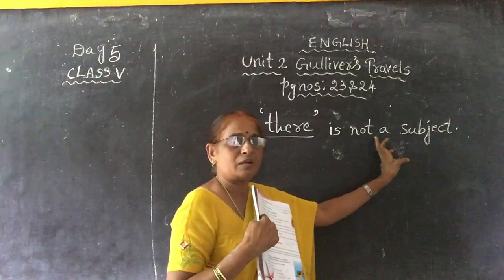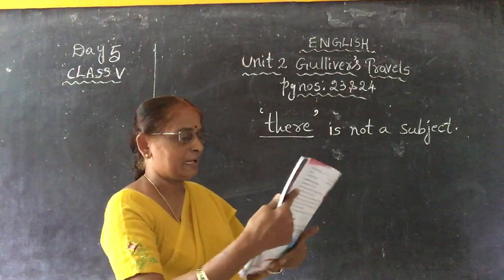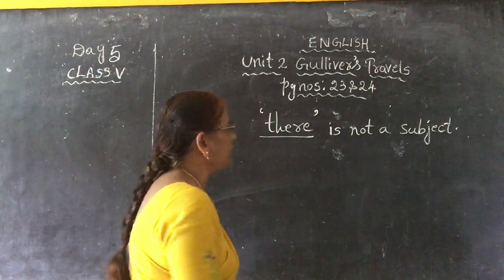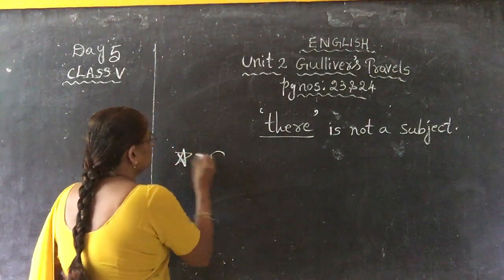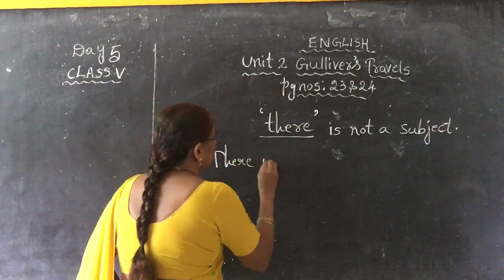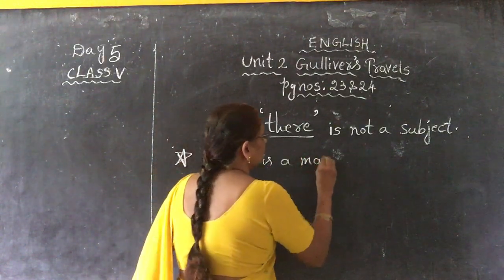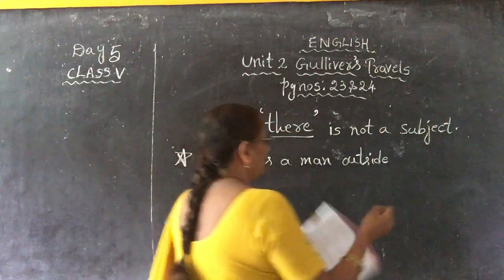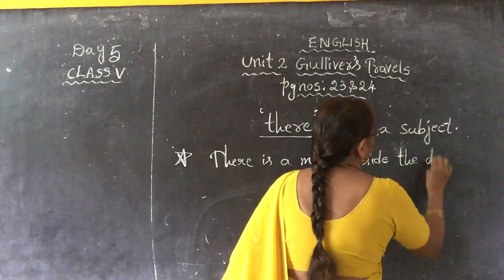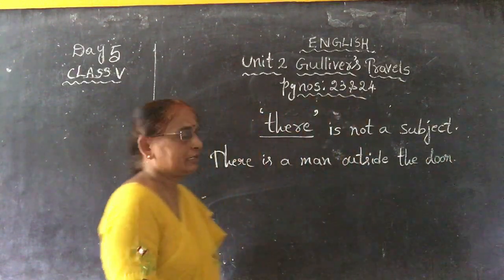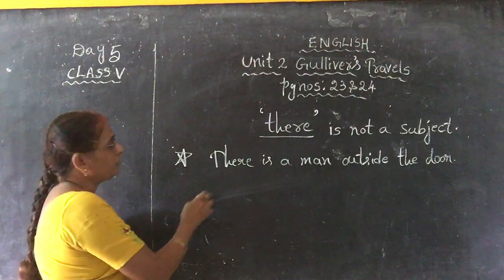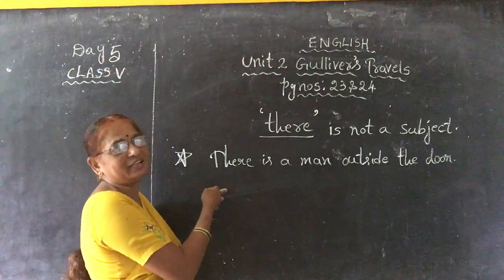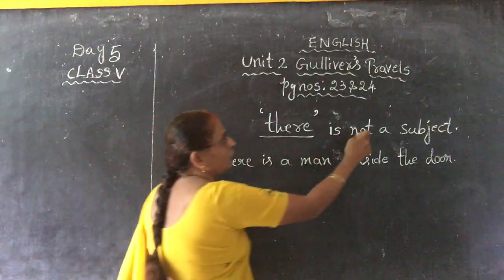Be careful. Sometimes there are some sentences that start with "there". See, "there" is not a subject. Example: there is a man outside the door. Yes, there is a man outside the door, but "there" is not a subject. It is not the name of a place or a person or an animal or a thing. That's what I wrote here.